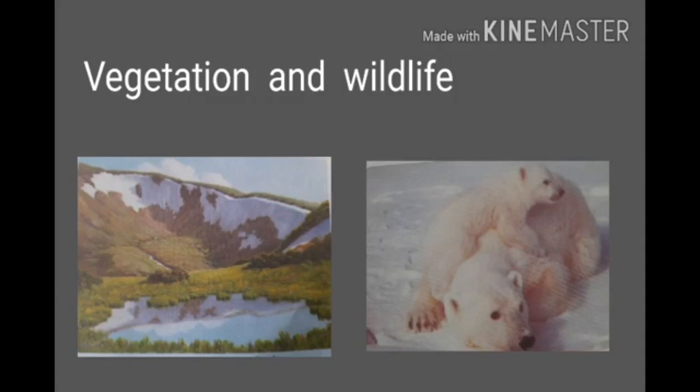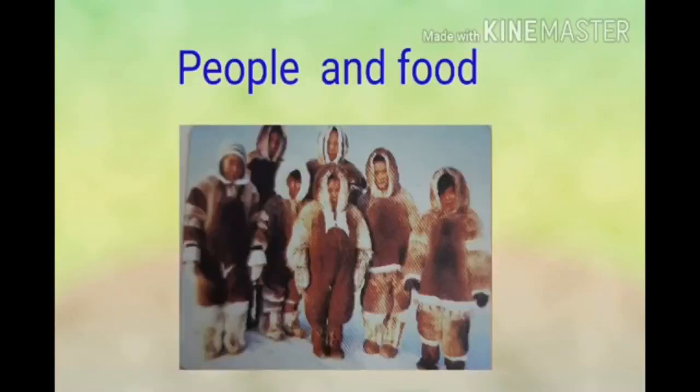The wildlife of Greenland includes only those animals which can survive in the harsh cold climate. Some animals are the polar bear, reindeer, huskies, and Arctic fox. Huskies are wolf-like dogs widely used by people for pulling sledges. Children, next we learn people and food. The Eskimos or Inuit were the original inhabitants of Greenland. They are mainly hunters. They survive by fishing and hunting animals that live in their region.